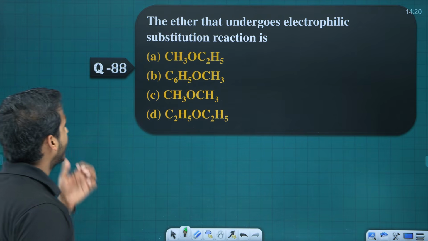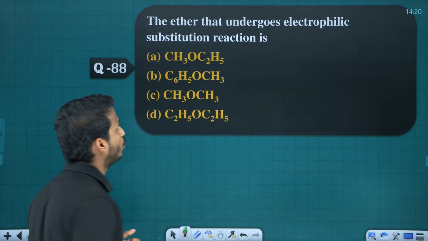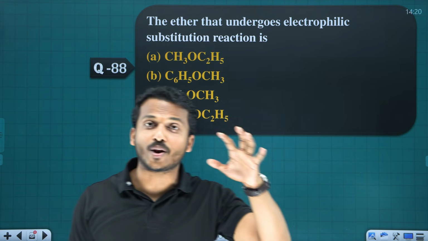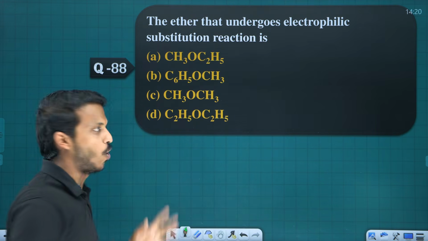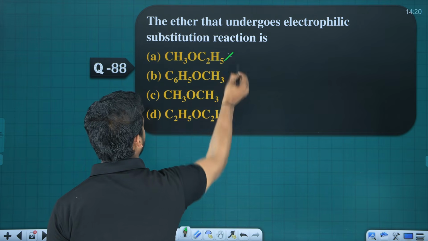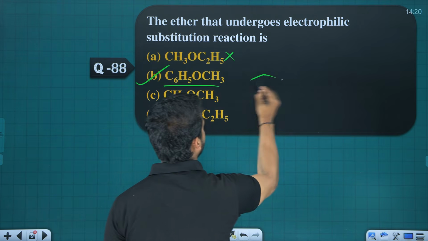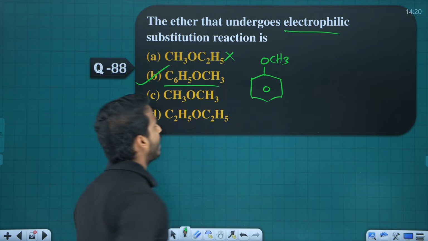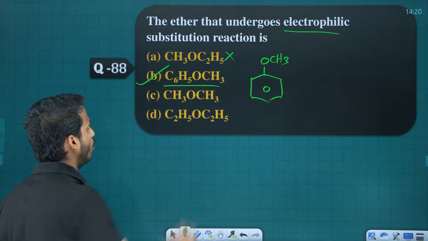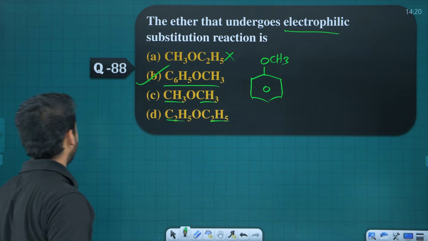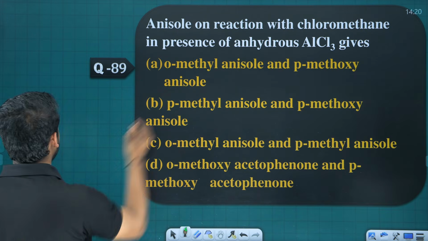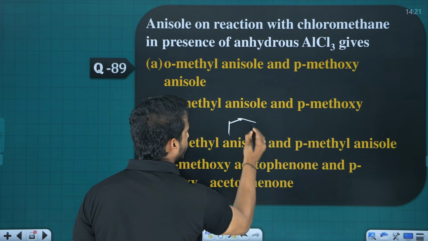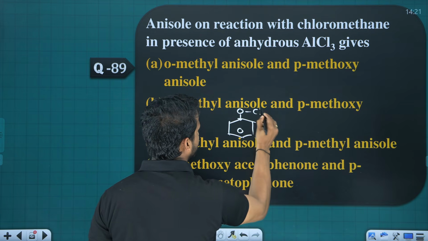Next one. The ether that undergoes electrophilic substitution reaction is, electrophilic substitution happens on an aromatic compound, a benzene compound. So does it contain benzene? No. Option B. What is this? Anisole. Right? Electrophilic substitution happens on aromatic compounds. These others are all aliphatic. That's simple. Anisole. What is anisole? Benzene with the OCH3.